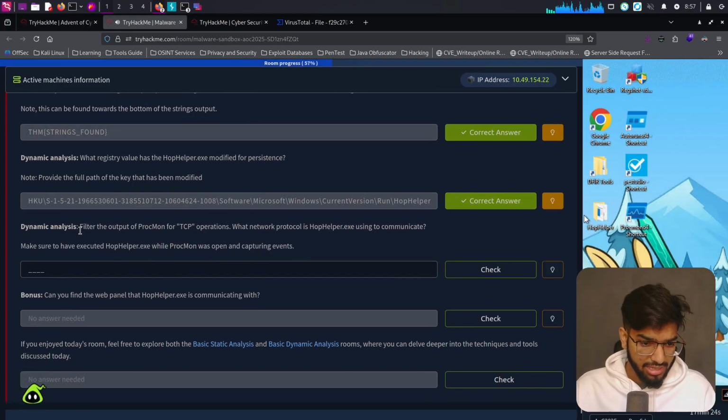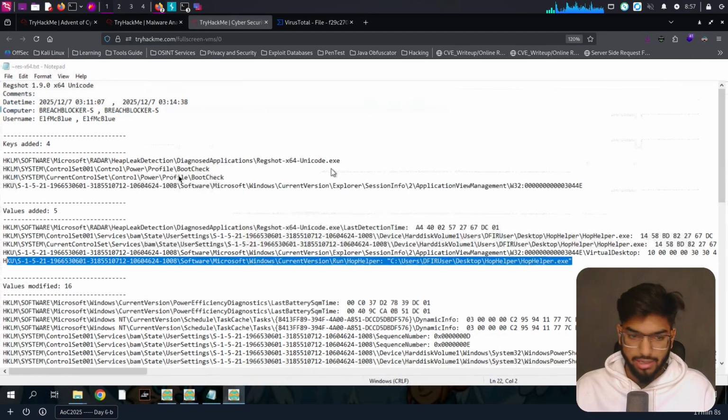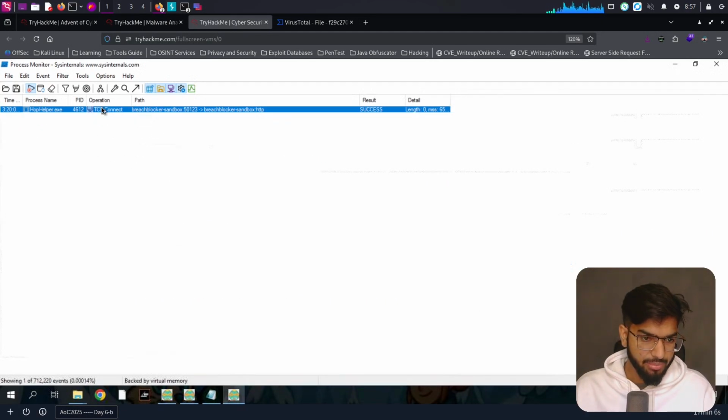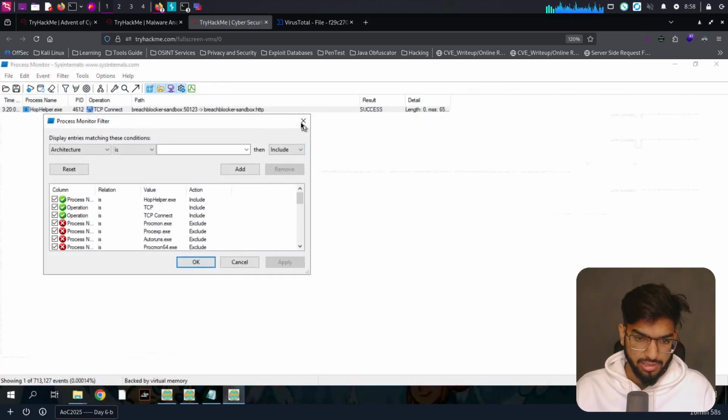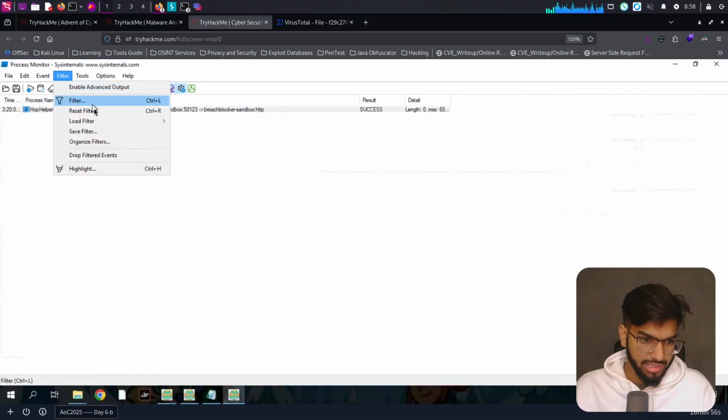Now, dynamic analysis: filter the output for Procmon for TCP operation. What network protocol is hop helper using to communicate? Make sure you have executed hop helper while Procmon was open and capturing events. Yeah, let's go through that. TCP connect is the operation which is identified here. Let's run this and also change some filters here. First thing, let's reset all the filters.